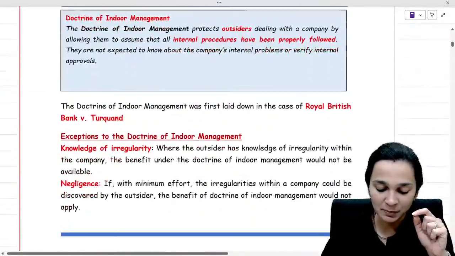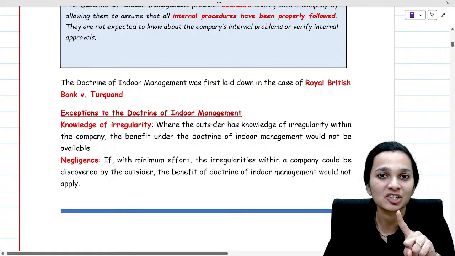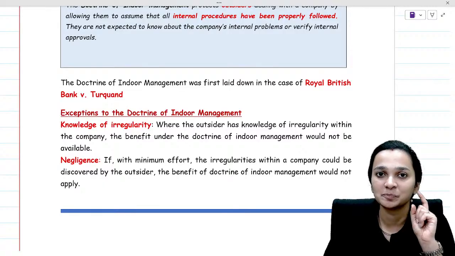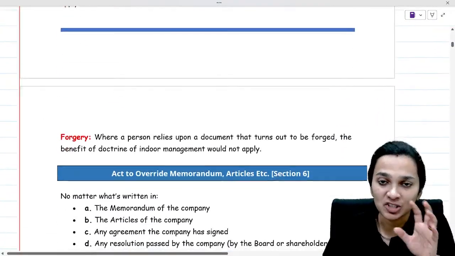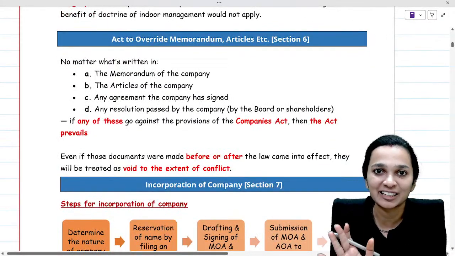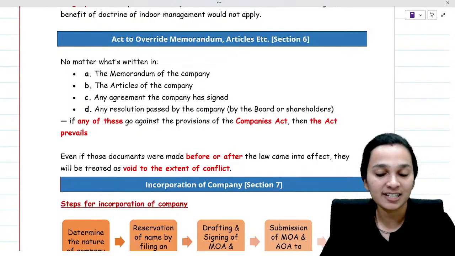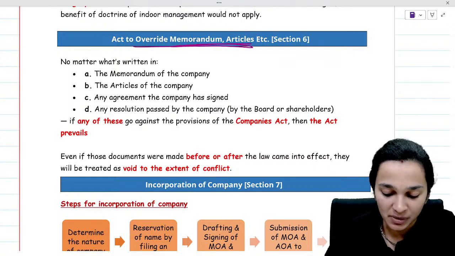So that is with respect to articles of association. There were two case laws here as well: doctrine of constructive notice and doctrine of indoor management, which is also called the Turquand's rule. I'll not touch upon the foundation syllabus more right now because that is something which you have already studied at your foundation level.